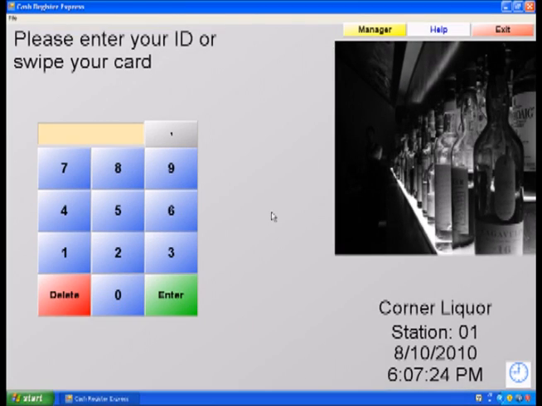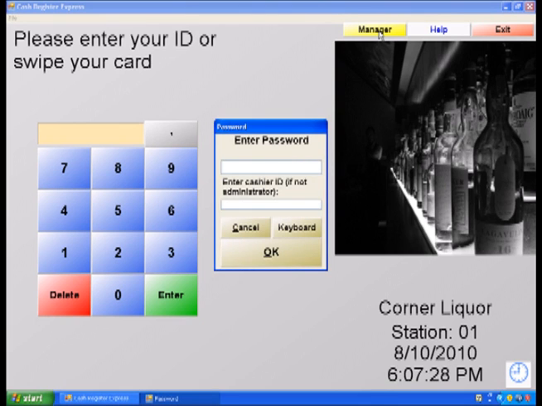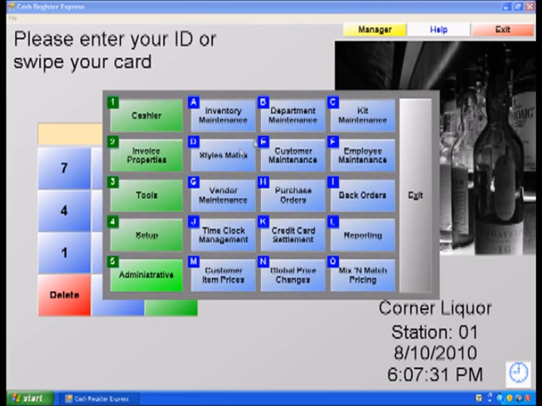It may be helpful to edit an employee's time, in case they forget to clock out or clock in. To do this, we will need to open the Time Clock Management window. Select Manager from the login screen and enter your credentials. Select Administrative, then Time Clock Management.